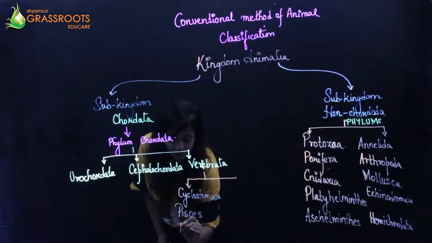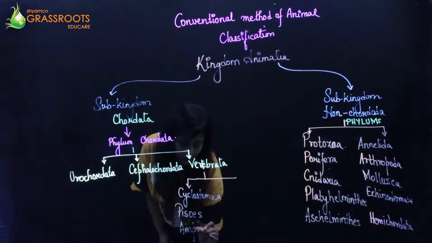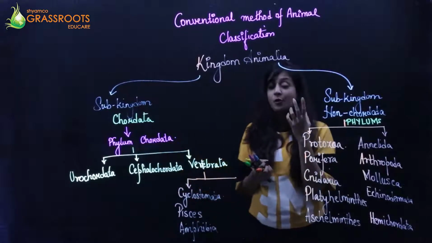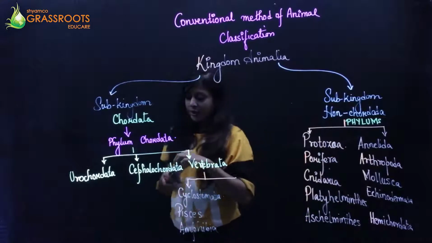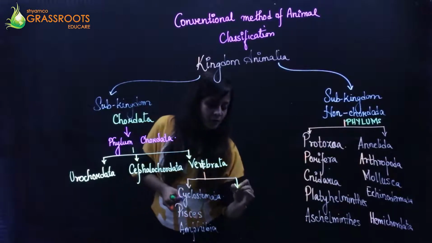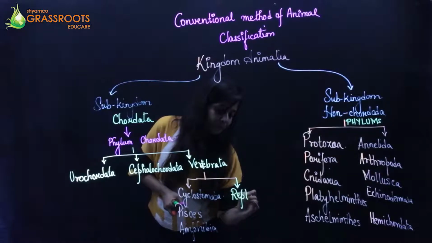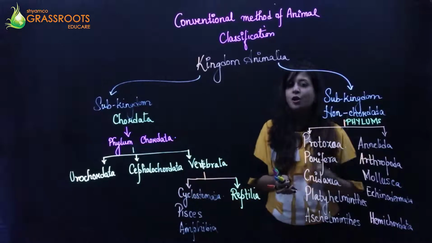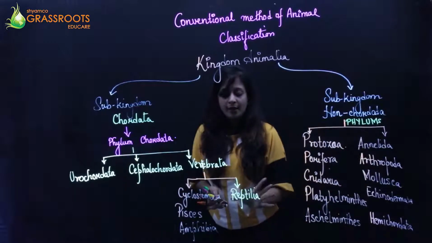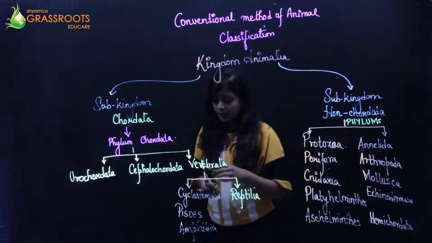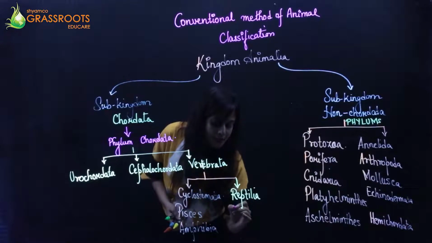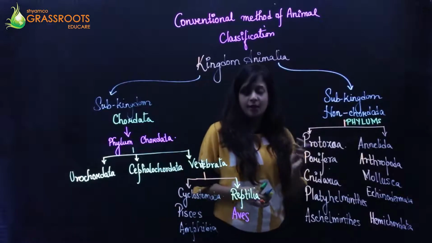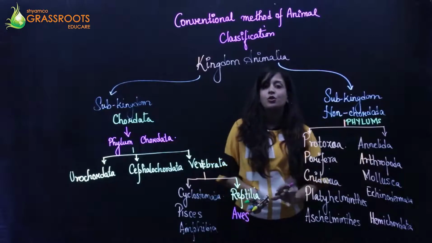Then comes your Amphibia. If I am talking about in and around you, the most common amphibia are the frogs, okay, जो आप लोग मेंढक बोलते हो. Then comes the next class, which is your Reptilia. Okay, obviously घर पे तो lizards देखते ही हो आप लोग. And even the snakes also belong to this Reptilia. Then comes the next one, known as Aves. Okay, जितने भी सारे पक्षी है, they belong to this class known as Aves.